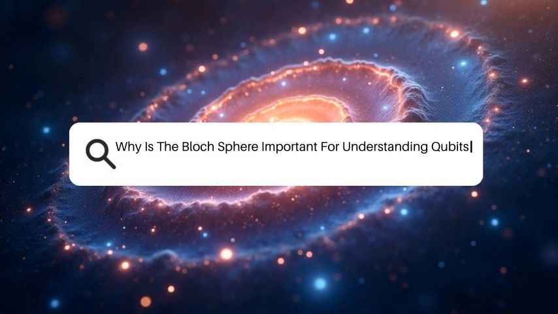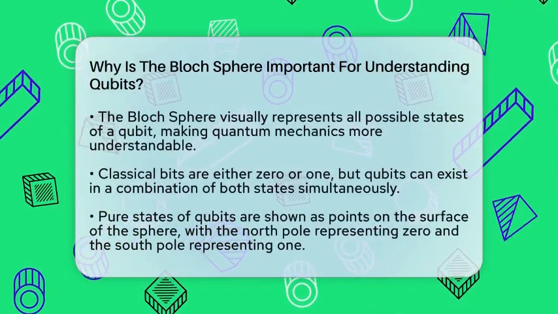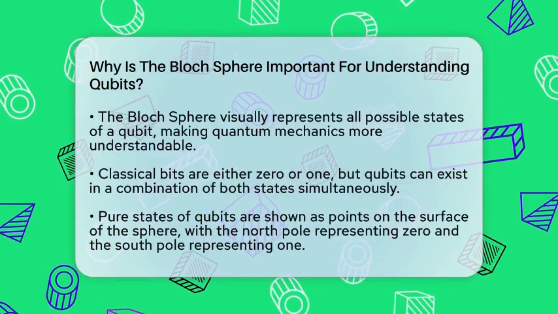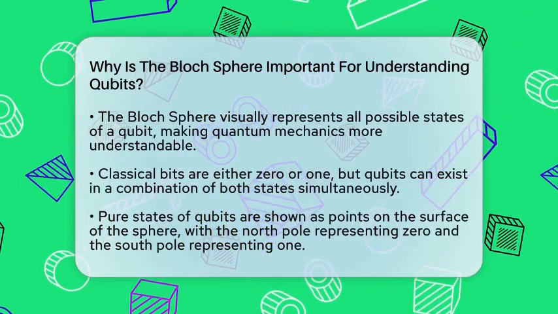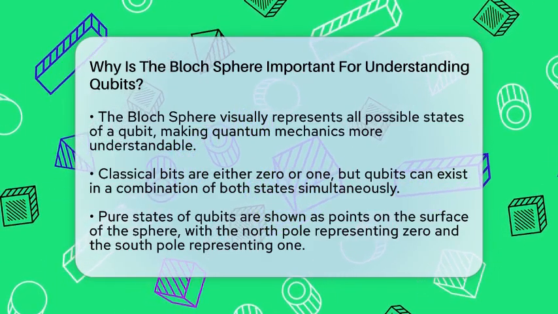Why is the Bloch sphere important for understanding qubits? Imagine trying to understand a tiny spinning globe that shows all the possible states of a quantum bit. That's exactly what the Bloch sphere does for qubits. It's a visual tool that makes the strange world of quantum mechanics easier to grasp.